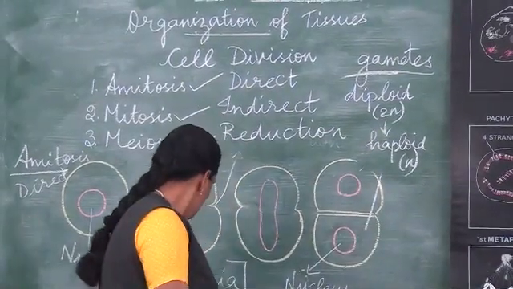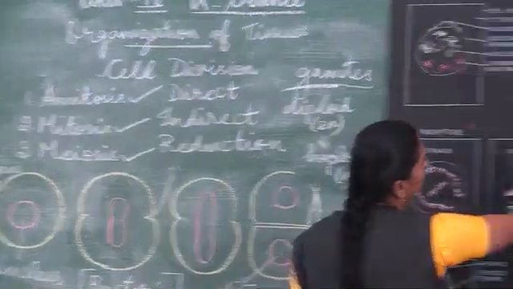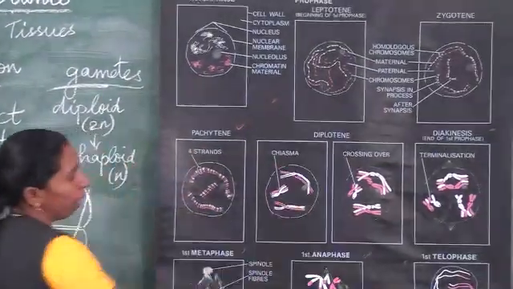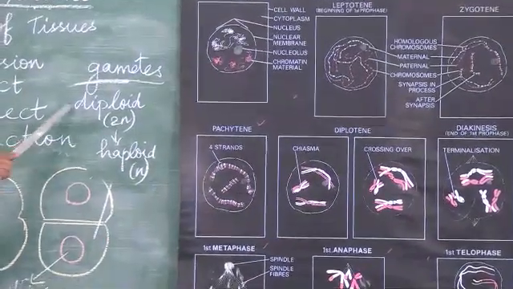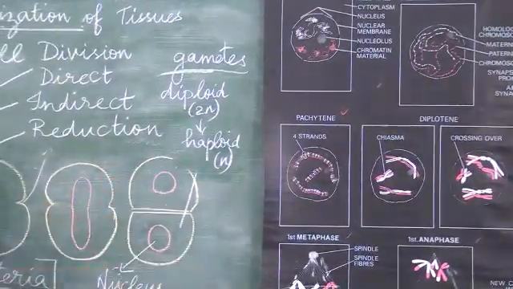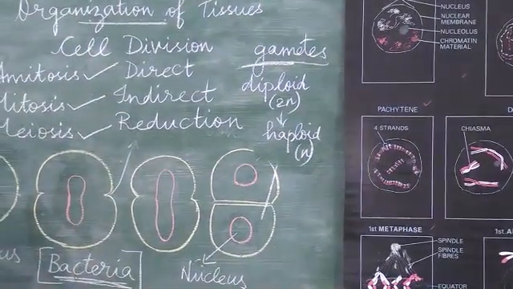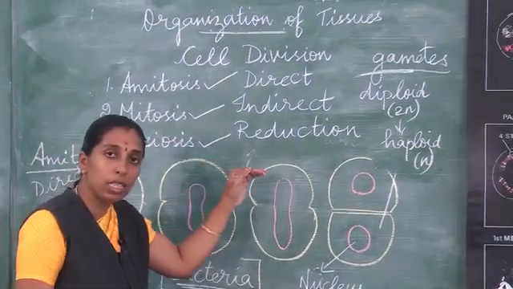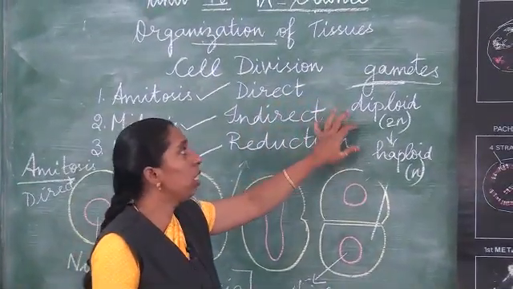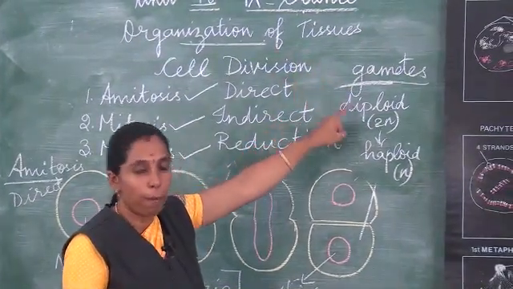We have received the chromosomes, one from mother, called maternal, and one from father, which we call paternal chromosomes. Here the diploid number of chromosomes is reduced to the haploid number. Now listen, during reproduction, I told you meiosis will take place in the reproductive cells, that is gametes. Gametes are the cells which are involved in reproduction.